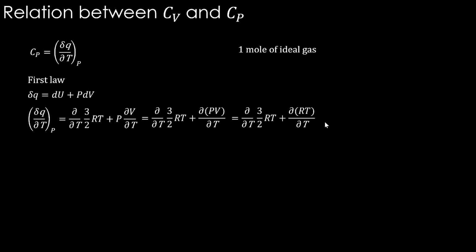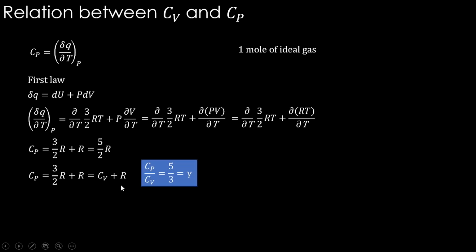So if we do the differentiation now, what are we going to get? We are going to get 3 by 2 R from the first term, just as in the case of Cv, plus from this part we are getting one R. Therefore 5 by 2 R. This is also a constant. Cp is also a constant for an ideal gas, 5 by 2 R, which is nothing but Cv plus R. So Cp and Cv are connected like this. We can also write Cp by Cv as 5 by 3, or a constant gamma. This is going to be a useful relation as we go forward. So this is the relation between Cv and Cp.